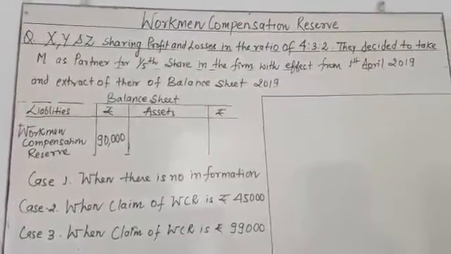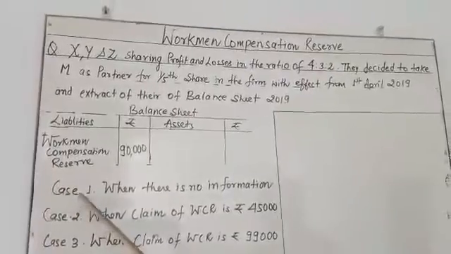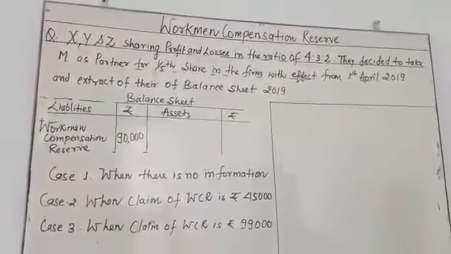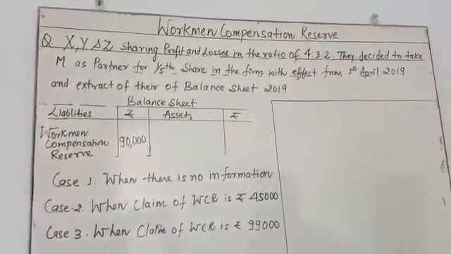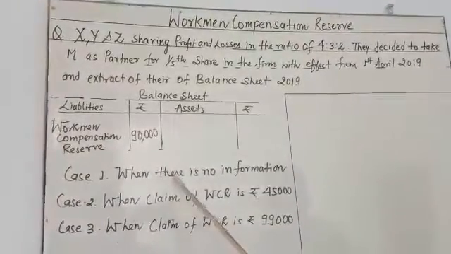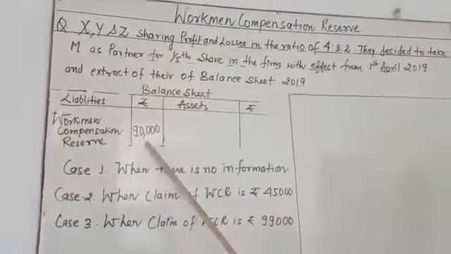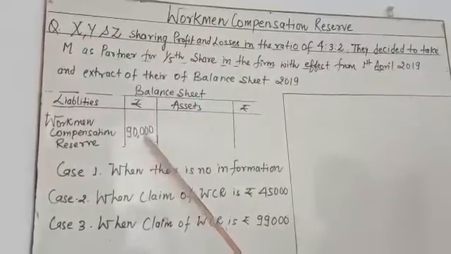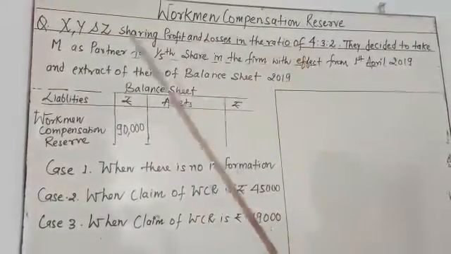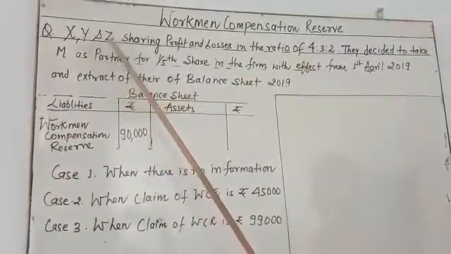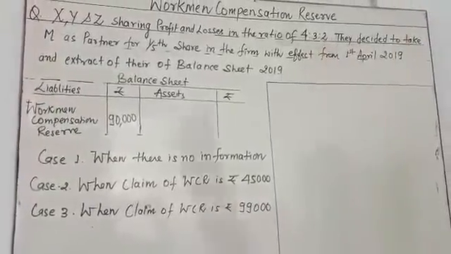My dear student, but if there is a situation, case 1, case 2, case 3 appear, there might be some changes. You have to see the first case, when there is no information regarding the 90,000 rupees. It means the total amount of 90,000 is going to be distributed among X, Y and Z in the old profit sharing ratio, that is 4:3:2.